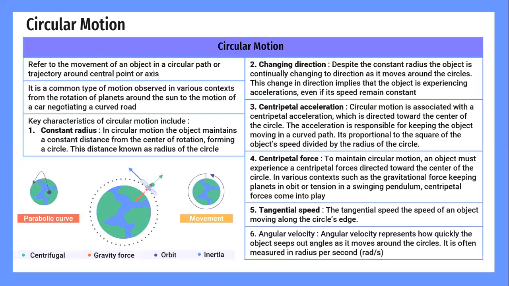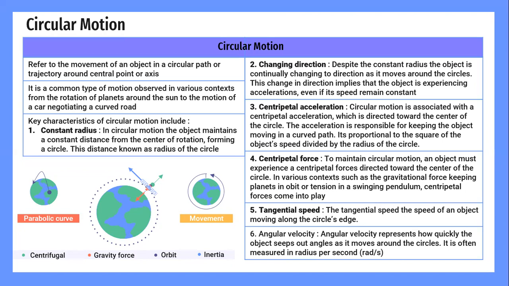Let's look into circular motion. Circular motion refers to the movement of an object in a circular path or trajectory around a central point or axis. It is a common type of motion observed in various contexts, from the rotation of a planet around the sun to the motion of a car negotiating a curved road.